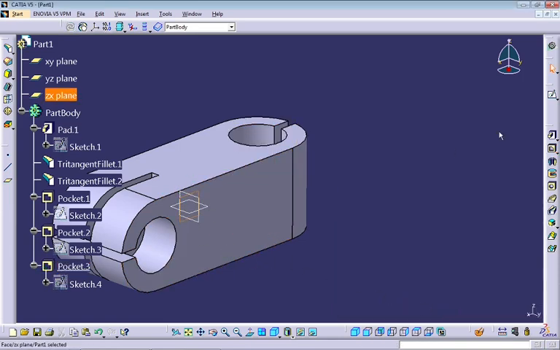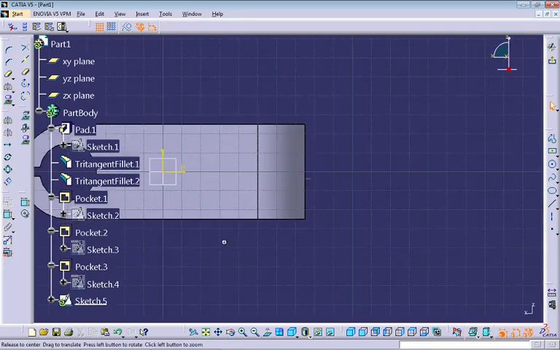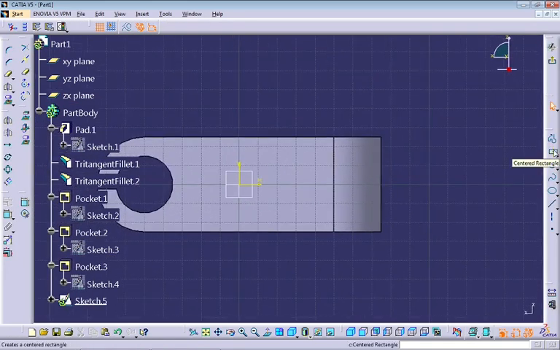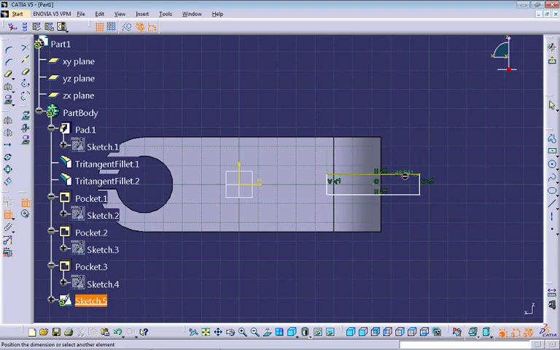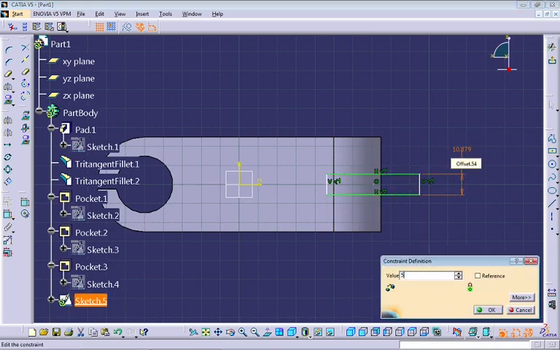Select ZY plane, and let's create our centered rectangle. Let's put 5 here.